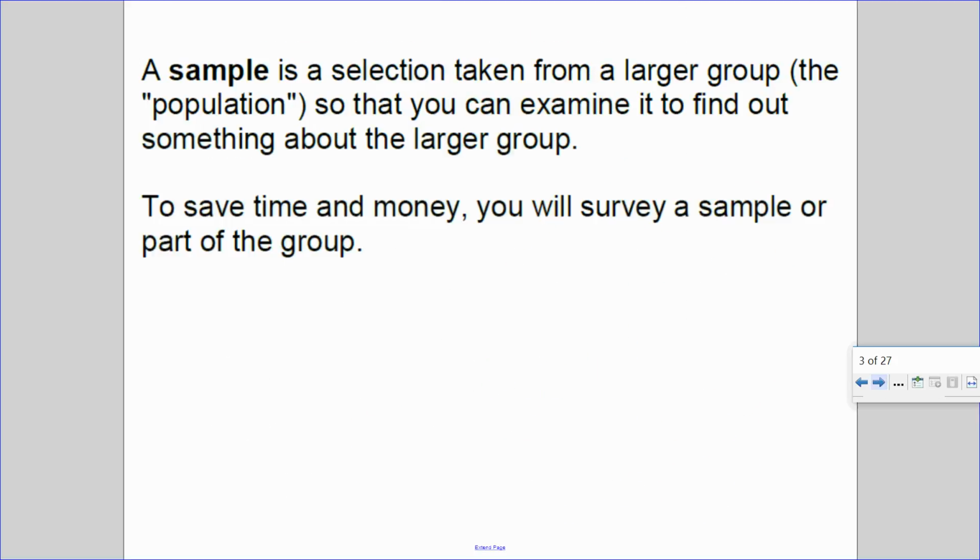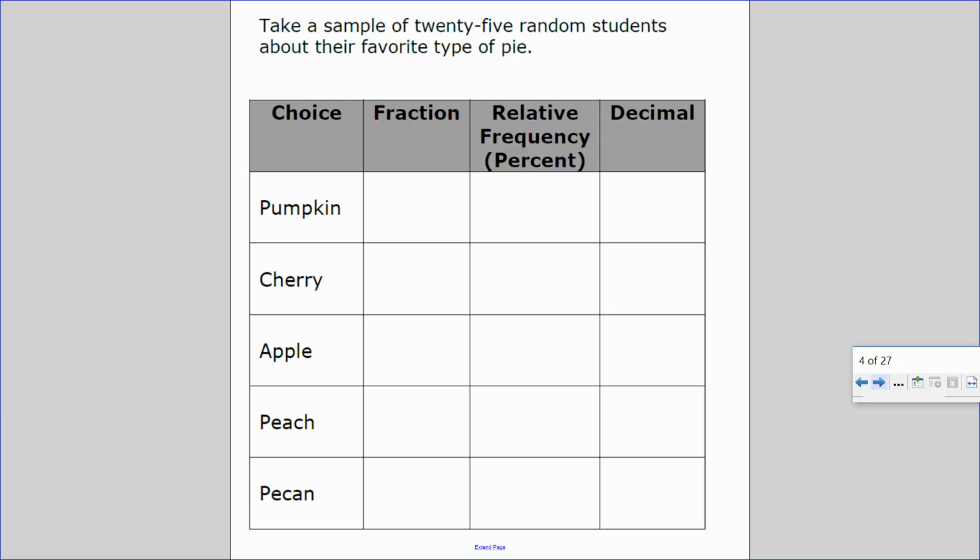So a sample is a selection taken from a larger group, the population, so that you can examine it to find something about the larger group. To save time and money, you will survey a sample or part of the group. So instead of asking thousands of people, you may just ask a smaller group of students to answer the survey.